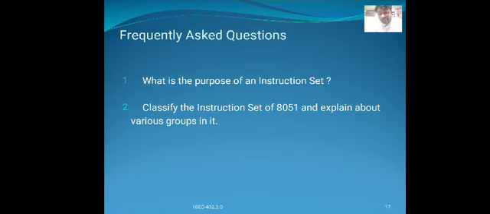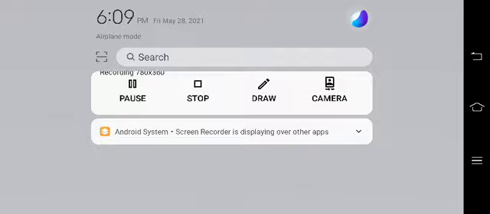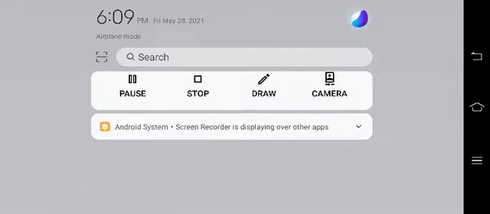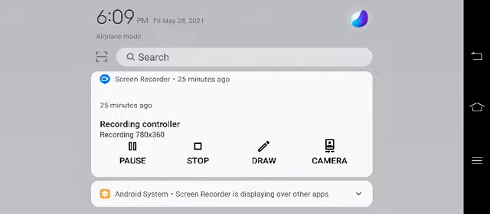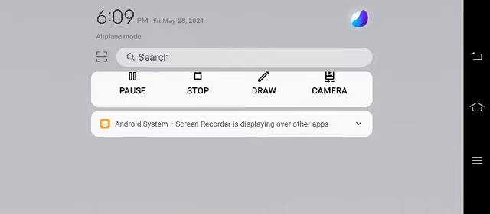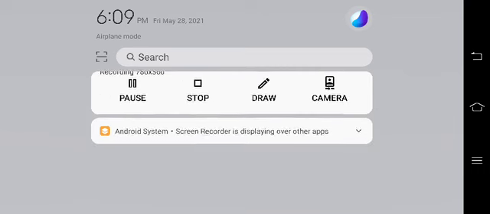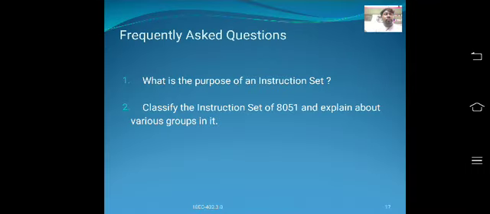After that we have the Boolean group of instructions. The Boolean group of instructions includes clear, set, complement, AND, OR, move, and jump.